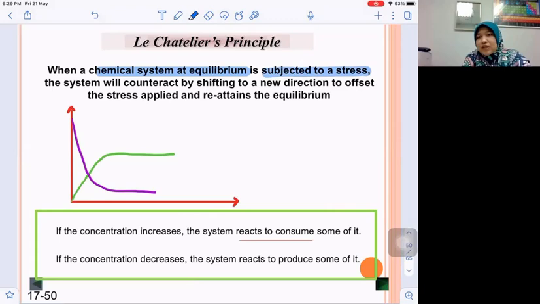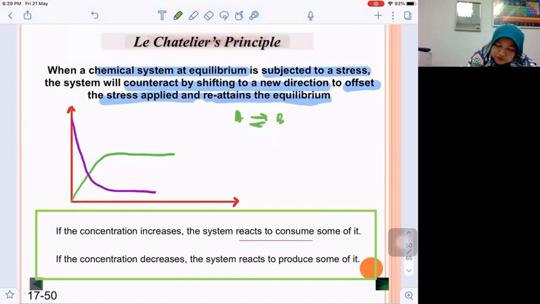The system that is initially at equilibrium will counteract by shifting to a new direction, to offset the stress that is applied, and it will re-attain an equilibrium position. So this is what happens if we have a reaction of A producing B, for example.